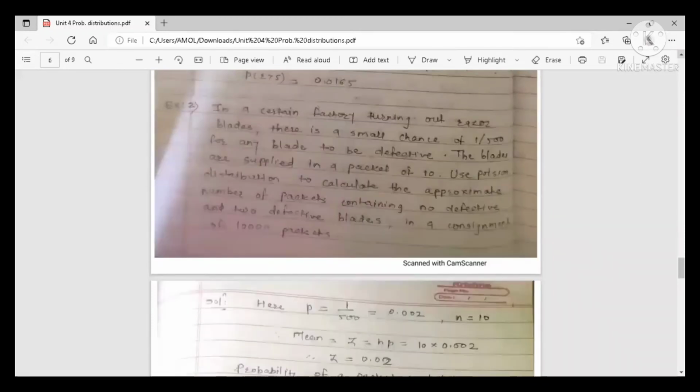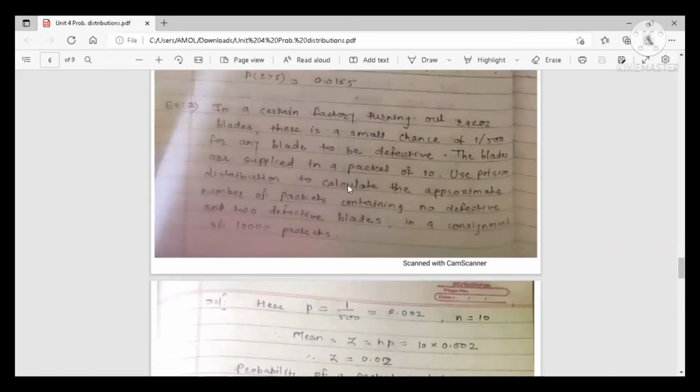After finding the value of P and N, now here the mean, notation for mean is Z, it is equal to N into P. And so if we do the multiplication, it is equal to 0.02. Because we want this value of mean to find the probability using Poisson distribution. Now the probability of a packet containing no defective blade, because our first aim is to find the probability.